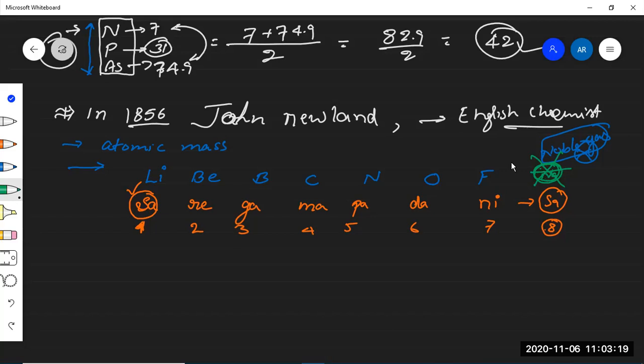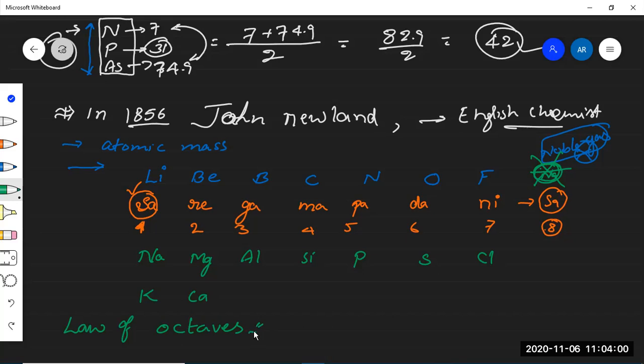He placed that sodium below the lithium, followed by magnesium, aluminium, silicon, phosphorus, sulfur, chlorine. Listen here, he has given a very interesting statement. That statement, that law, is called Newlands' law of octaves. Otherwise, we can also call it the law of octaves, or the octaves law of Newlands.